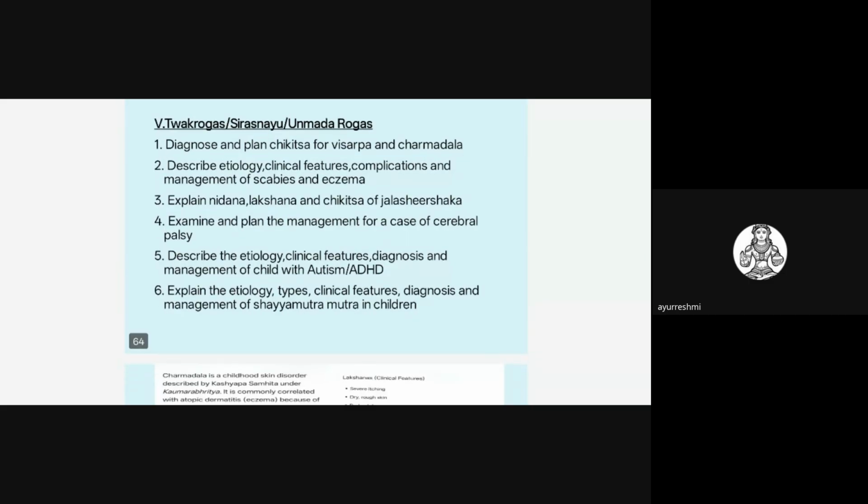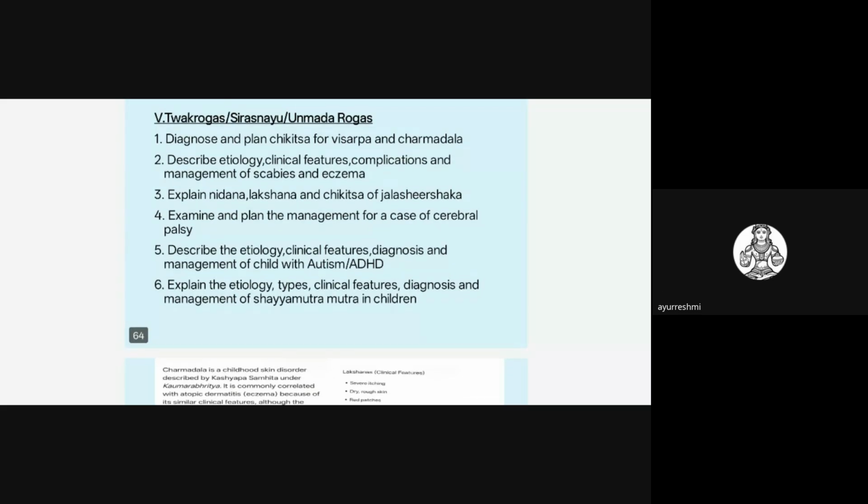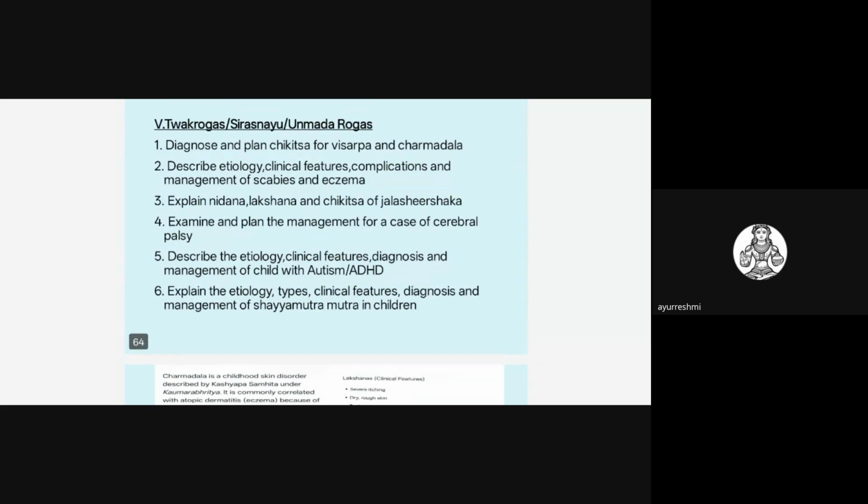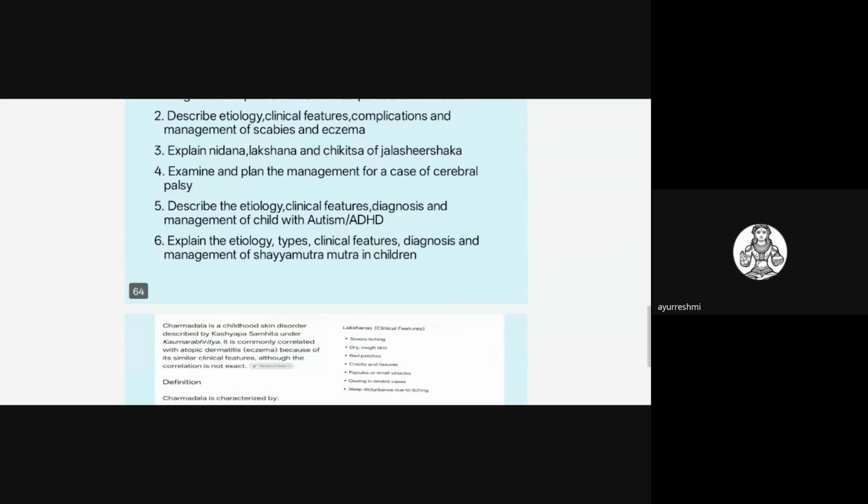And Unmada related, that is the neurobehavioral disorders. In that, very commonly asked questions are autism and ADHD. So you should go through this. And Shayamutra is also one more topic they will ask related to the Unmada Rogas syllabus topic. So if you read all these topics, definitely the 10 marks will come from these topics. So you have to read carefully and write it in the exam.